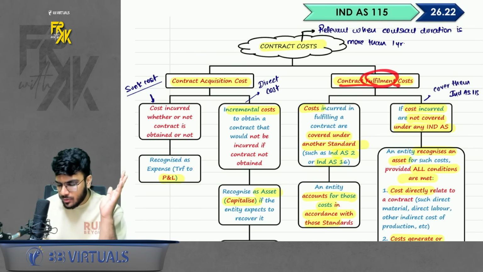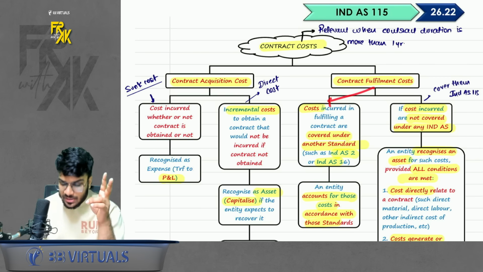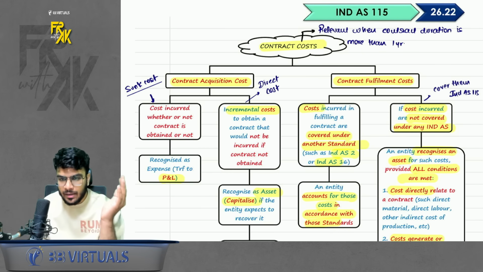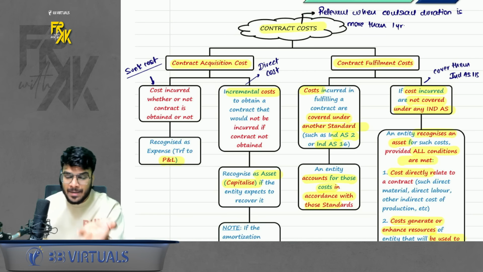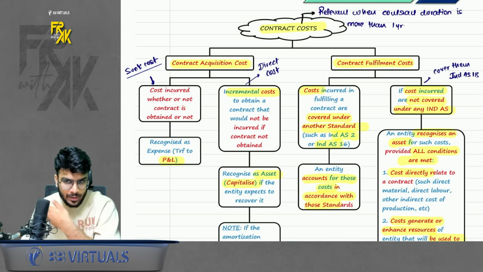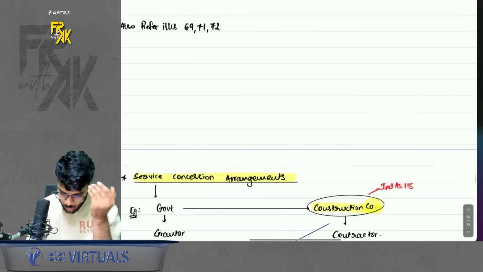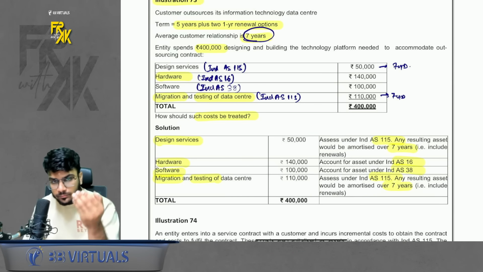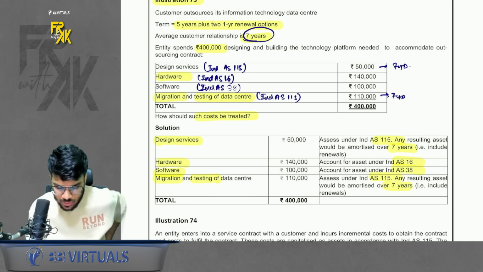Second is contract fulfillment cost, the cost which you incur while fulfilling the contract. Here also two types of cost are there. One, that cost is covered under any other Ind AS, like Ind AS 2, Ind AS 16, Ind AS 38. If it is covered under any other Ind AS, account for those costs as per the respective Ind AS. But if it is not covered under any other Ind AS, you will capitalize it as per Ind AS 115 and book across the period of contract. Simple. Some conditions are given, of course. The cost needs to fulfill these conditions. Now to understand this better, we have one simple illustration. I will show it to you. Illustration number 73. What does it say? Let's say there is a contract which has a tenure of 5 years plus 2 one-year renewal terms.